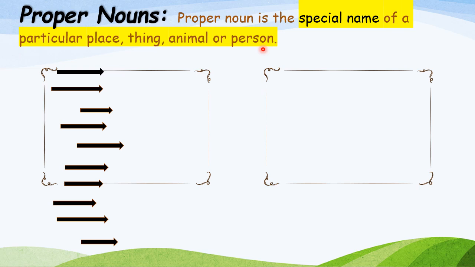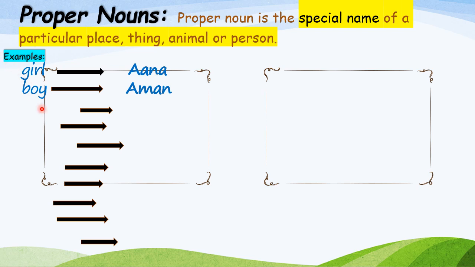Now let's take common nouns and proper nouns together. Examples. Now see, girl. Girl is what? Common noun. When we are saying girl, we are talking about all the girls. But when I am saying Anna, I am talking about a particular girl whose name is Anna.